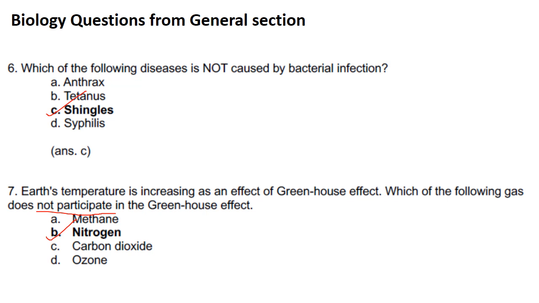Then next one. These are biology questions coming under the general section. Earth's temperature is increasing as an effect of the greenhouse effect. Which of the following gases does not participate in the greenhouse effect? They have asked which does not participate. Methane is a greenhouse gas. Nitrogen is not a greenhouse gas. Carbon dioxide and ozone are also greenhouse gases. So the answer here is nitrogen.